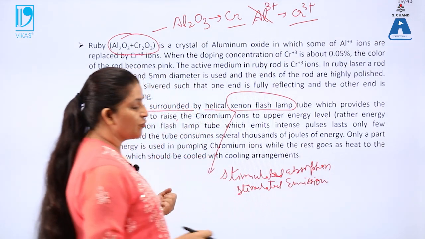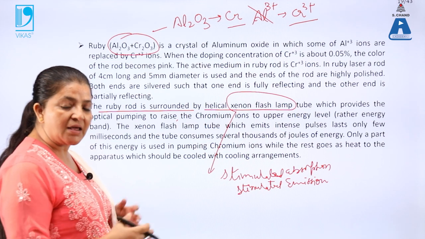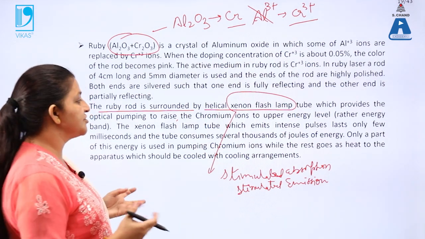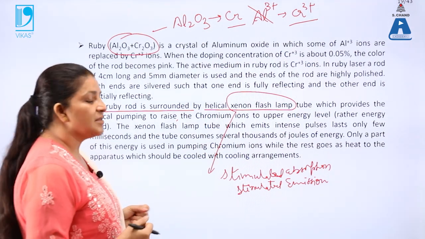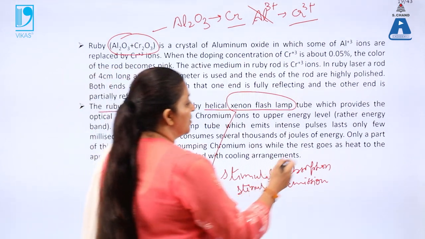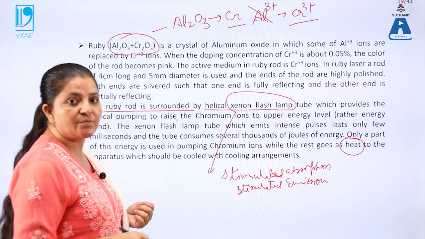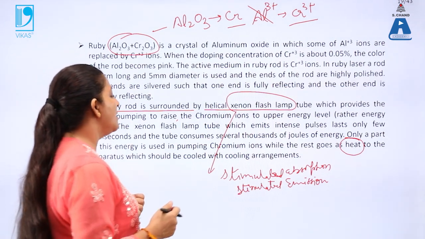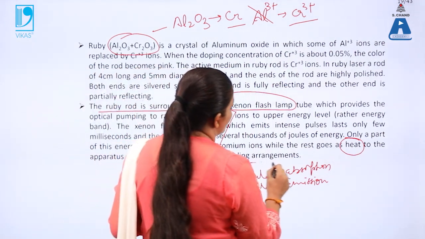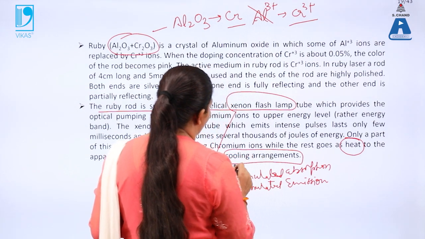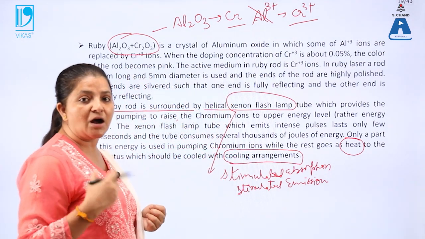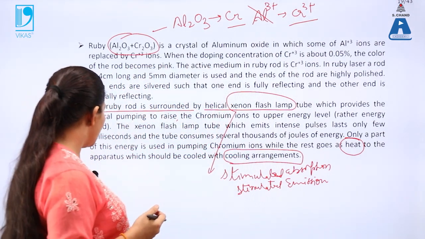One drawback of the ruby laser is that as time passes, or as continuous radiation falls on it, the system will heat up. So heat is produced in this case. The system is cooled by providing a cooling arrangement. So the cooling arrangement is necessary over here in order to get the output from this ruby laser.